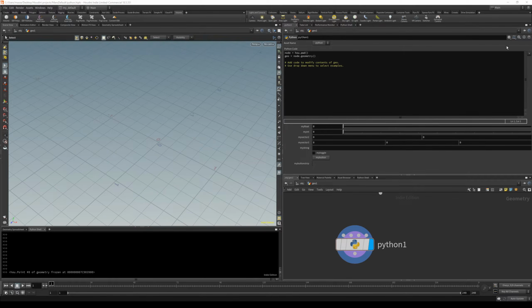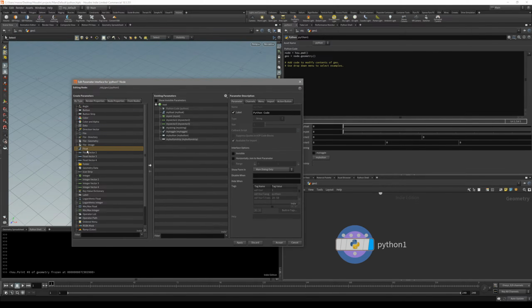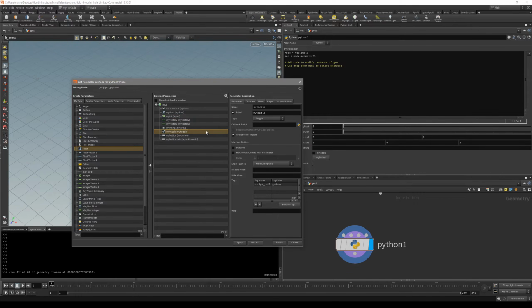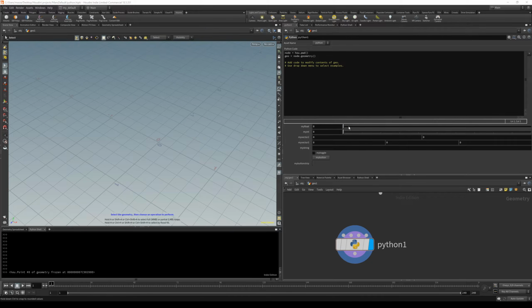And to recreate this one, just go up in here, edit parameter interface, and start dragging some of these values inside here and rename them so that you know what we are actually referencing. So, and you should be good. Just make sure that you have something like this if you want to follow along.